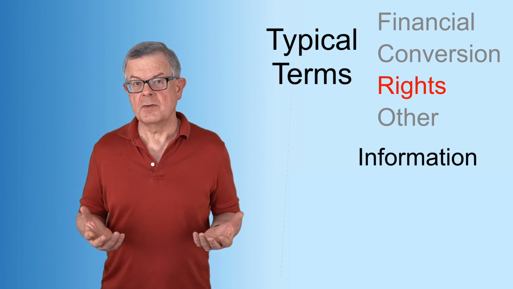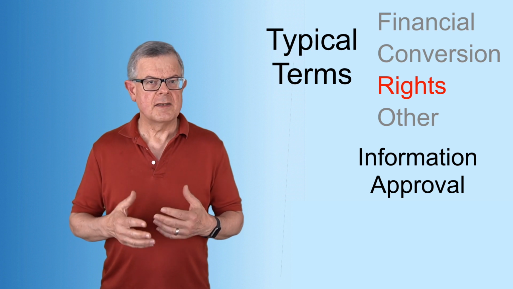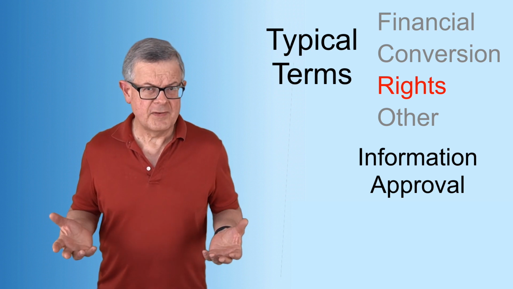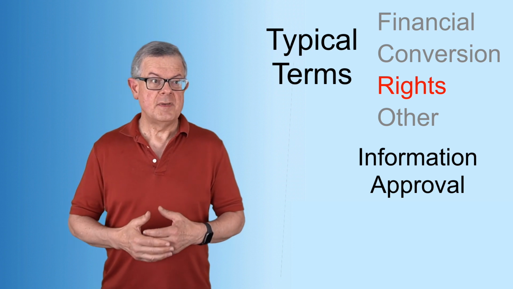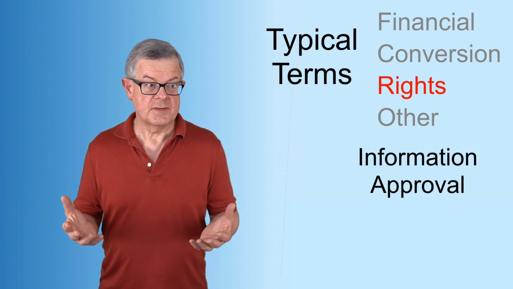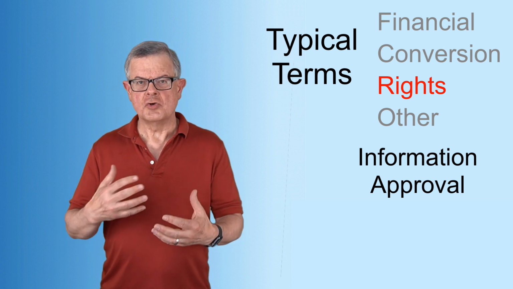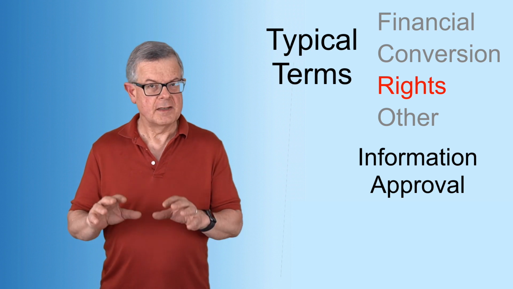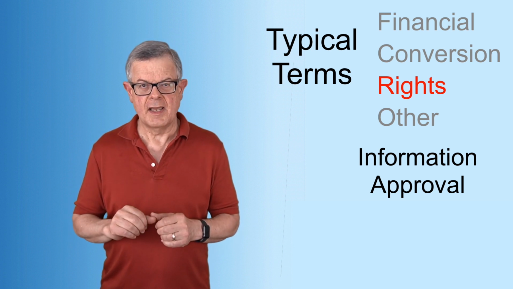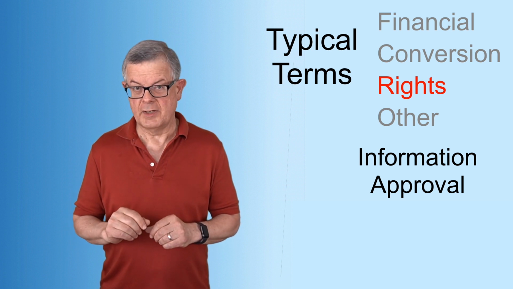Another set of rights that are common would be approval rights, where the investors get the right to approve, in other words, a veto power over important financial decisions, maybe over an acquisition. Somebody offers to buy you, they may get a veto. Maybe if you want to make a major change to your corporate documents, maybe the investors get to veto that if they're not happy. So those kind of control rights are not uncommon.